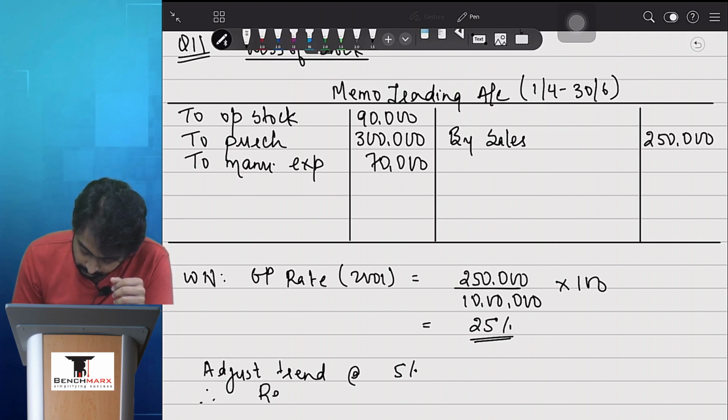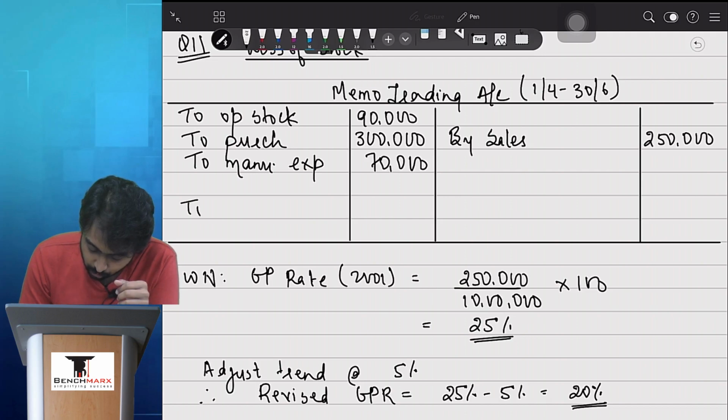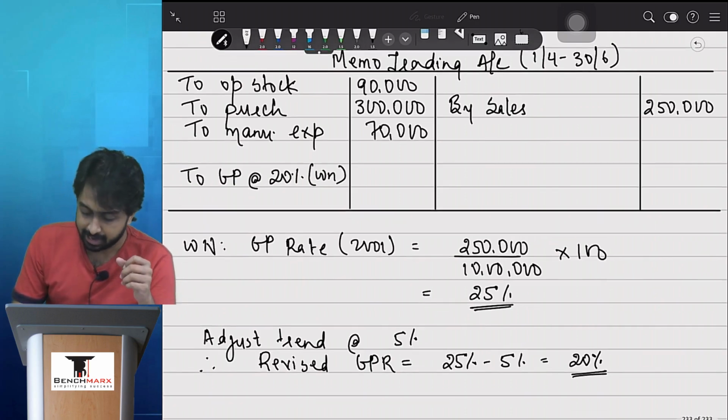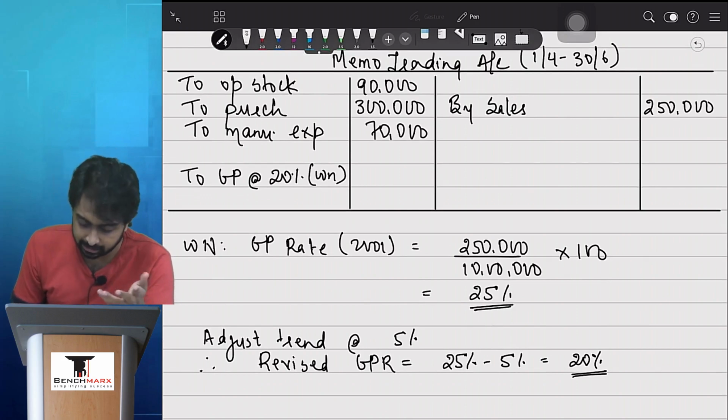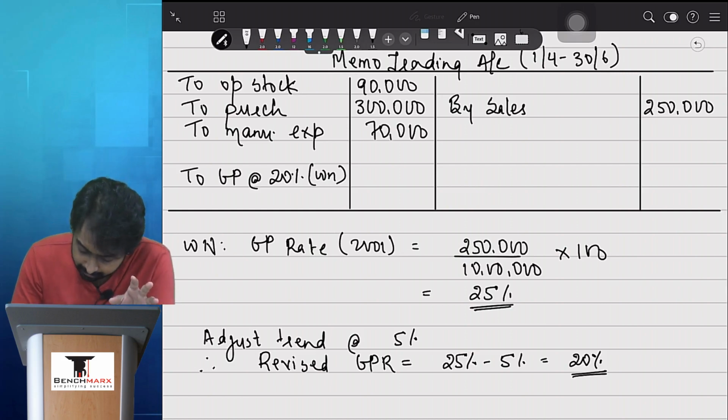Therefore, revised GPR is equal to 25% minus 5%, that is equal to 20%. And this is going to come here to GP at 20%, but 20 कहाँ से आया? Working note. Making sense? Had it been increase in the trend, तुम plus कर दे, तो you would have taken 30%. वो minus rule नहीं है. Whatever is the trend, add or subtract, depending on that, we have to apply.